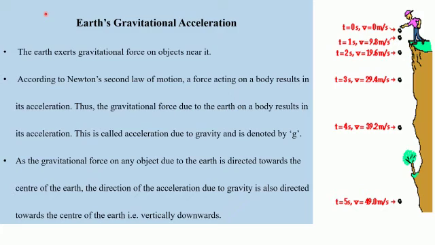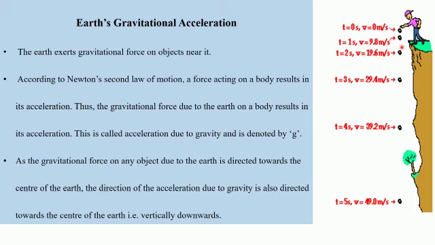So where is the object getting this acceleration from? It is getting acceleration from the gravitational force of the earth, which is attracting it in the vertically downward direction. So this acceleration which the object is having is on account of the gravitational force, and hence it is called as acceleration due to gravity.